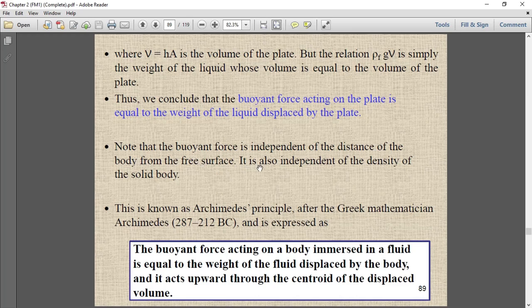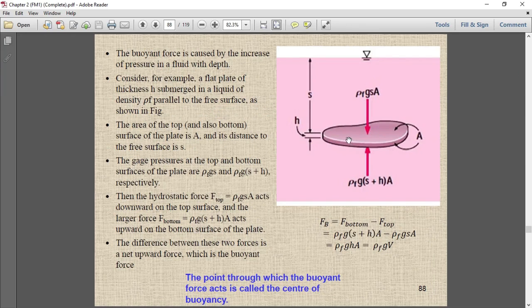It is also because there is no s. What is s? s is the depth of the fluid. So there is no s in the buoyant force equation. The buoyant force depends only on the volume of the object and the density of the fluid.